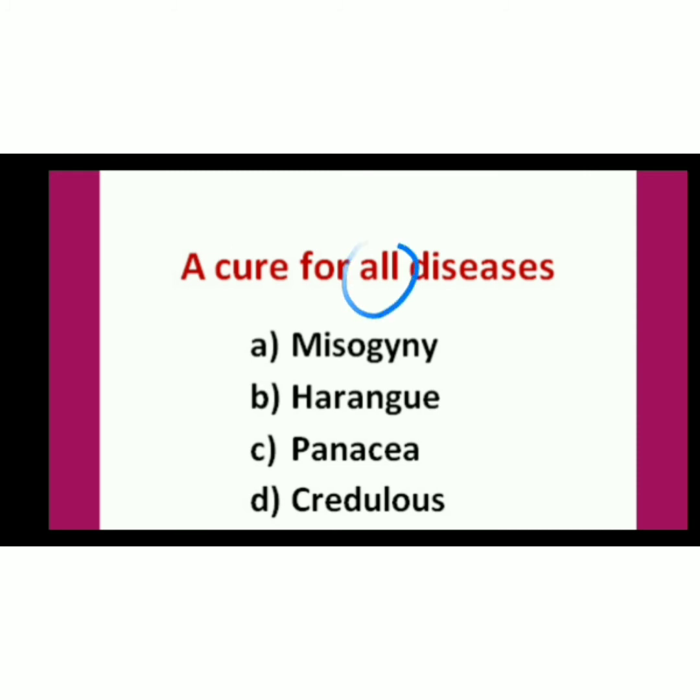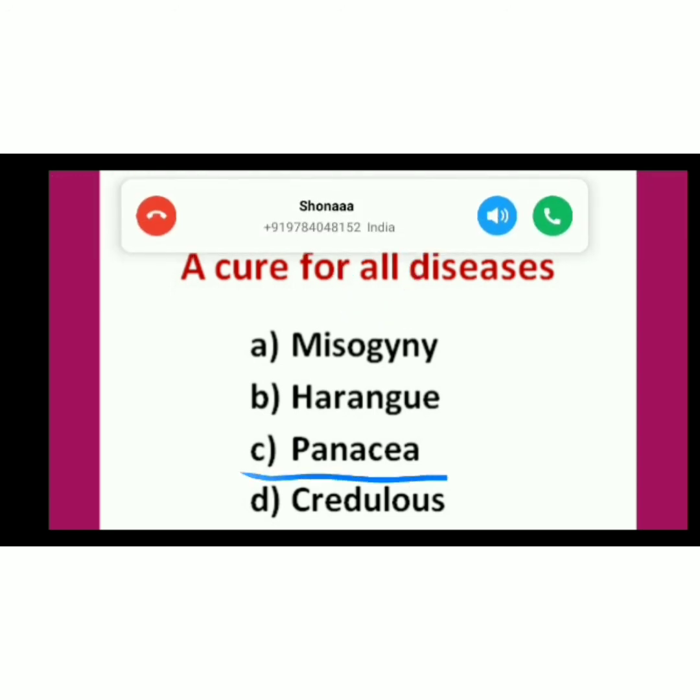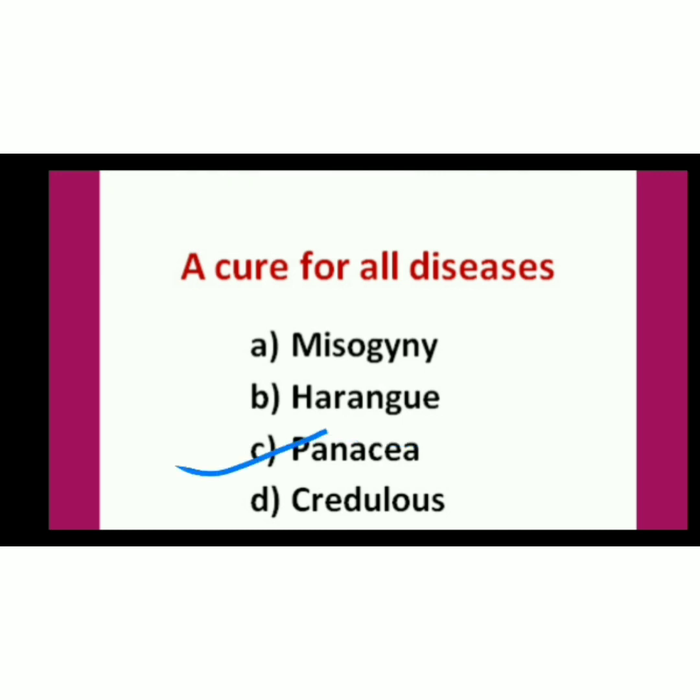Next one, a cure for all diseases. All is coming here. Now, miso, you can either eliminate or choose. So miso, for example, you know miso, hate, ये तो नहीं आएगा. Harangue, for example, you don't know it, you leave it. Credulous, for example, you know the root word here, cred. Cred is used for belief. There is nothing like that. So you are left with 2 options now. And you know that pan, panorama, you must have heard about, right? Panoramic. So pan is used for pan India. Pan means everywhere, all. So it will be panacea.